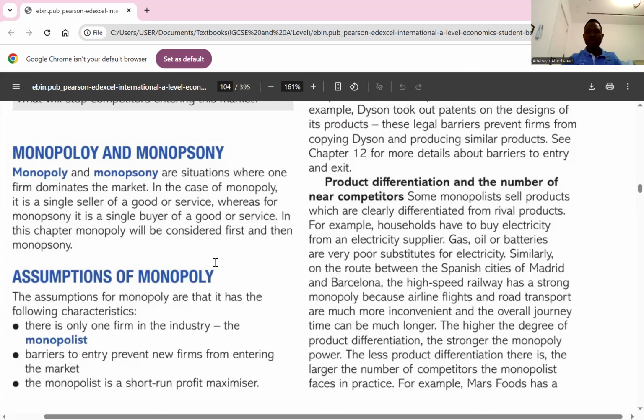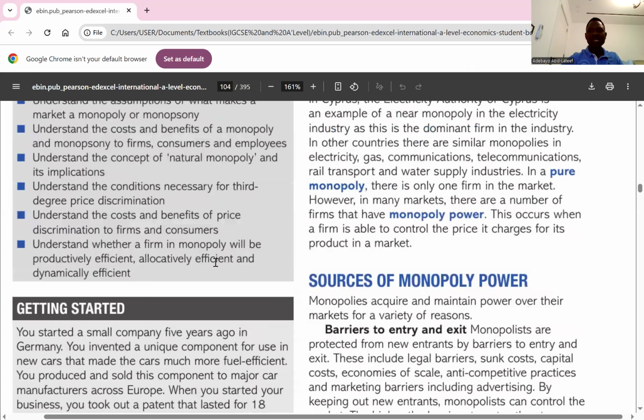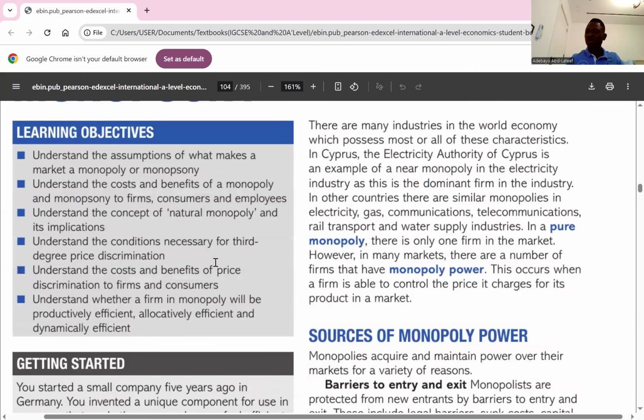So that takes us to pure monopoly. Why do we call it a pure monopoly? We call it a pure monopoly because it exists when a single company is the sole provider of a product or service within the market and there are no close substitutes available. I think it's clear. What's an example of a pure monopoly? We could talk about maybe GECOL, the General Electric Company of Libya. It's a pure monopoly. There's no substitute for GECOL here. So that's an example.